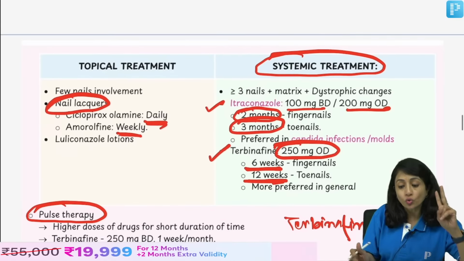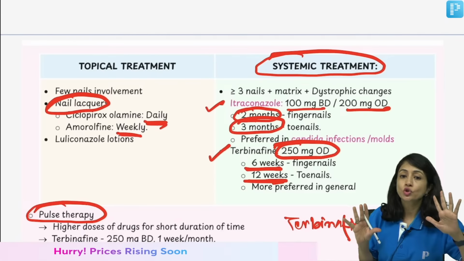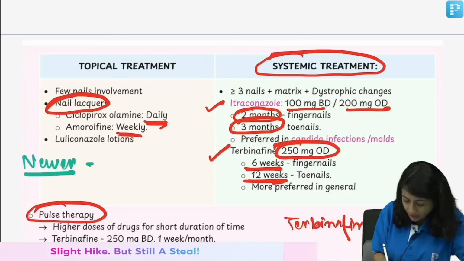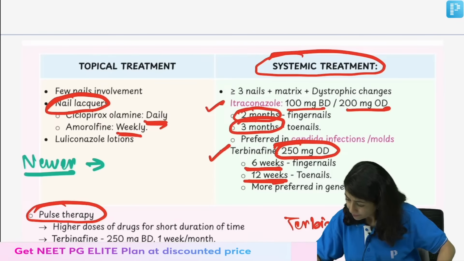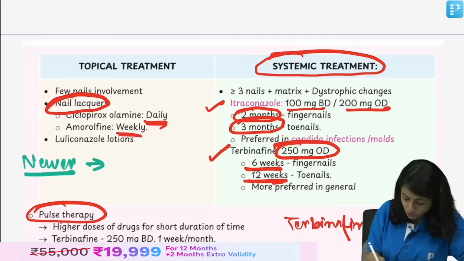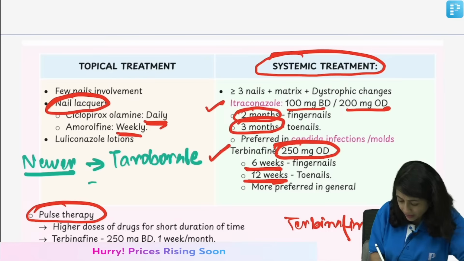Now, there are two more newer agents which have been introduced, and you should know the name because they have been asked. So, what are the newer agents? Any idea? Anyone has any information on the new thing? Yes. So, newer agents are tavaborole and efinaconazole.